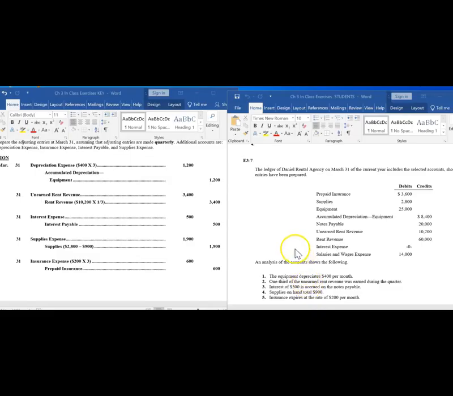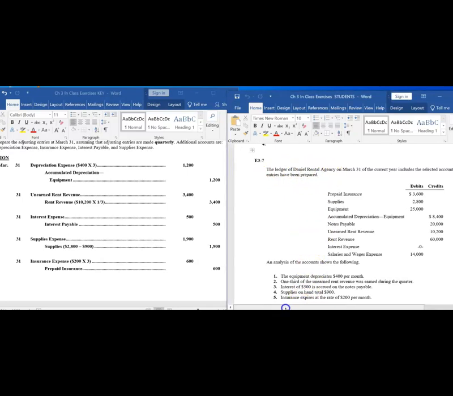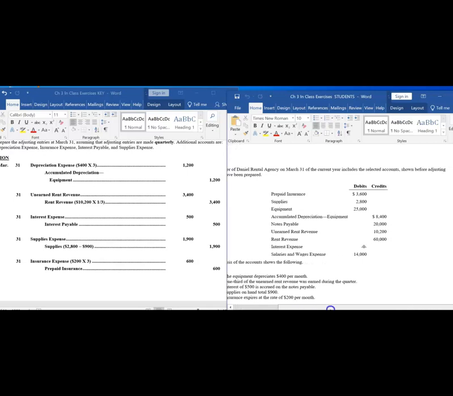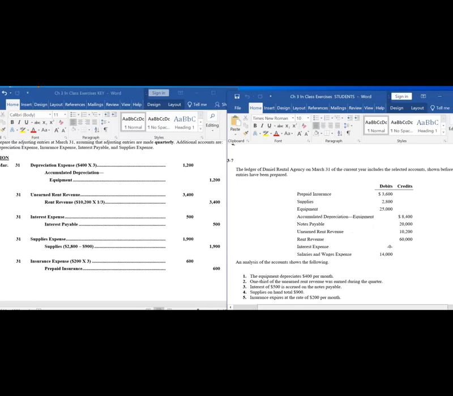All right, in this next problem, the ledger of Daniel Rental Agency on March 31st of the current year includes the following selected accounts. These accounts are shown before adjusting entries have been prepared. These are the account balances related to some of their accounts. These aren't all of the accounts. These are just the ones that we're going to have to deal with.